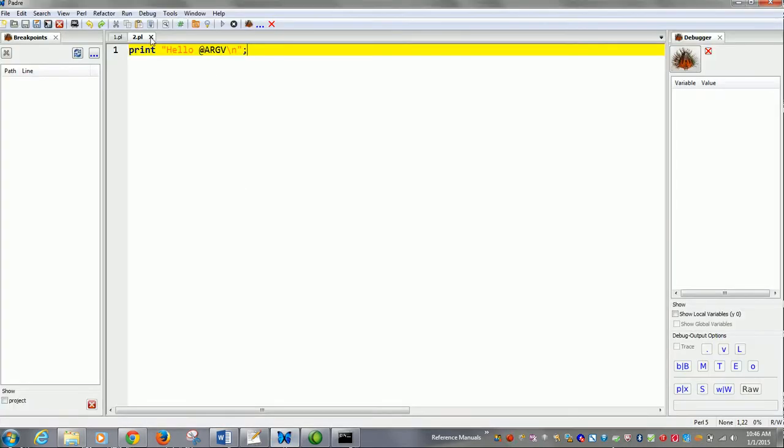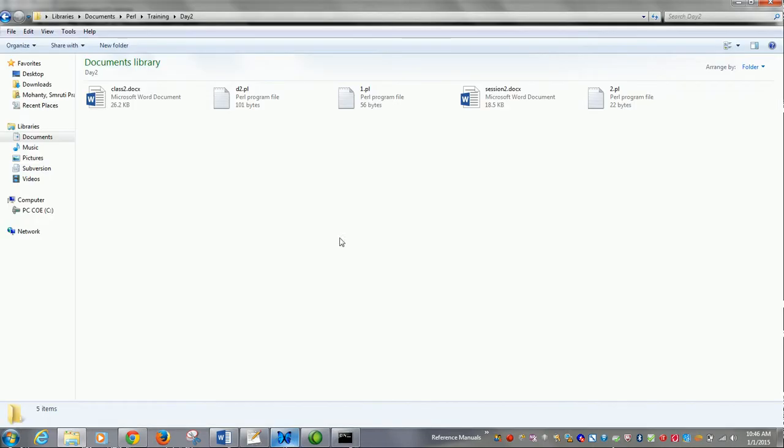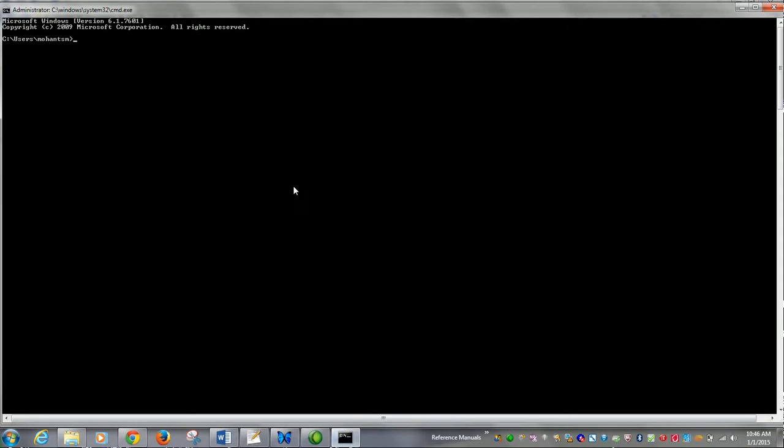If you remember, this program name is 2.pl. Then I will copy this location and do a cd. Then I will run perl 2.pl. Now as an argument I will pass my name.